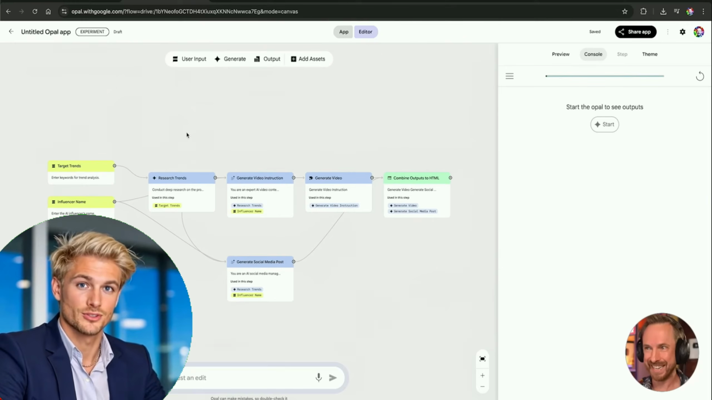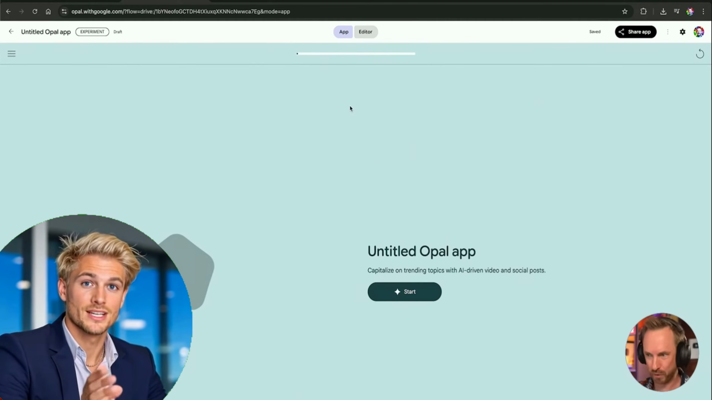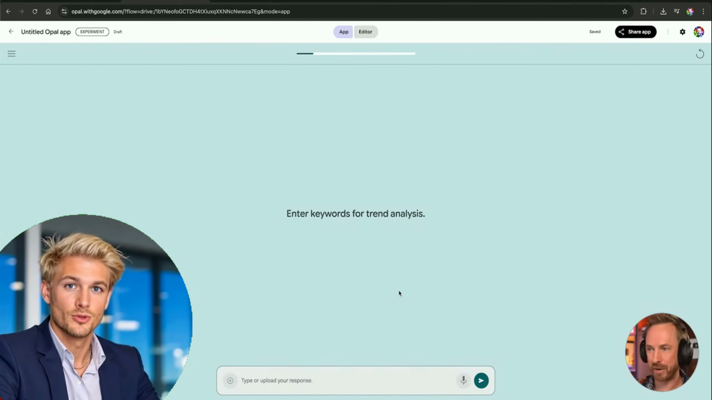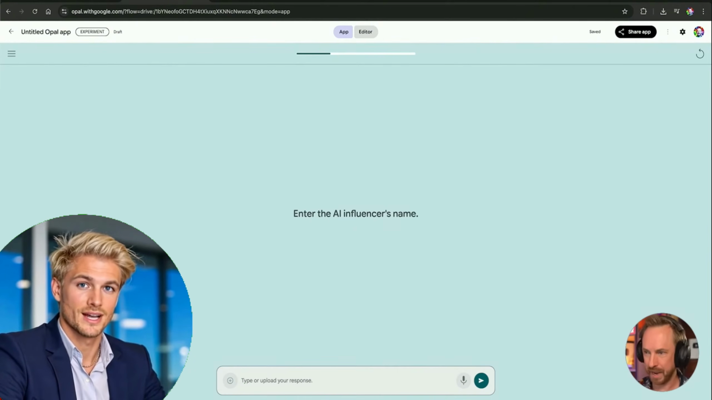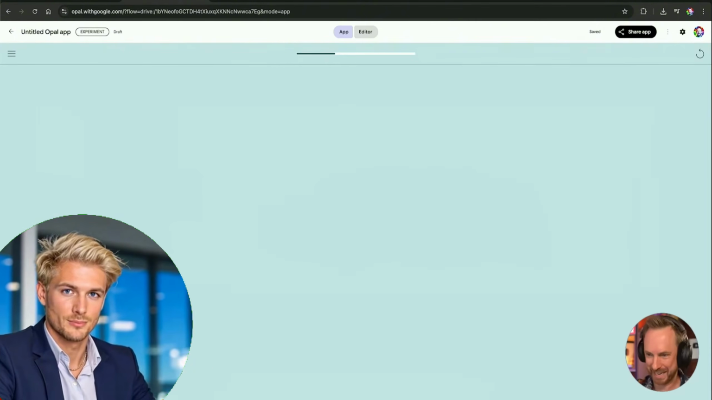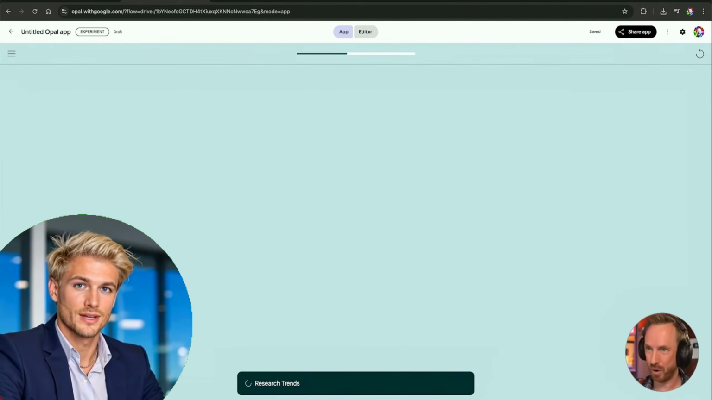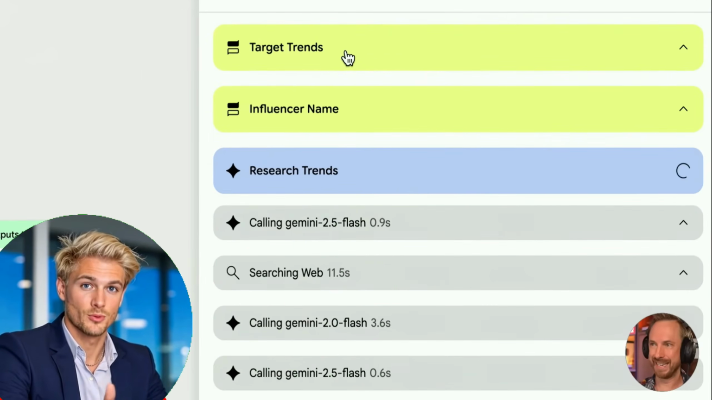If all this works, I'll be impressed. So let's go to the app preview. Let's get rid of all this node or code view and start our app. So enter the keyword for trend analysis. Let's type something basic like AI tools and then the influencer's name, right? As much as I don't like the word influencer, let's use Mike Rousseau and see what kind of magic my new Opal app will do.